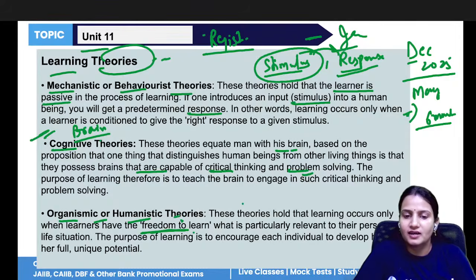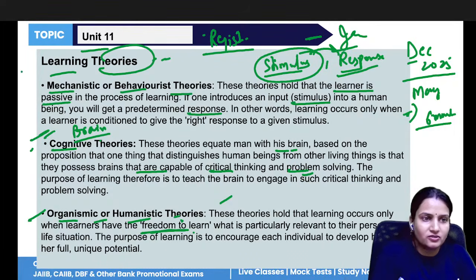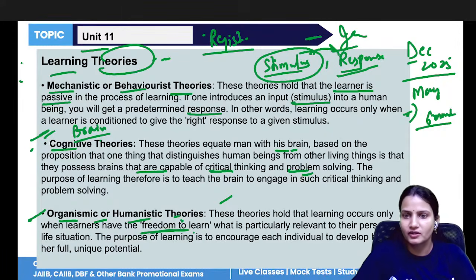So we can also see how they are learning, whether they are doing it effectively or not. That is all about the three different learning theories. One theory talks about the learner being passive. To make the learner active, give the right stimulus. If the right stimulus is there, then it will work and the individual will give the response.